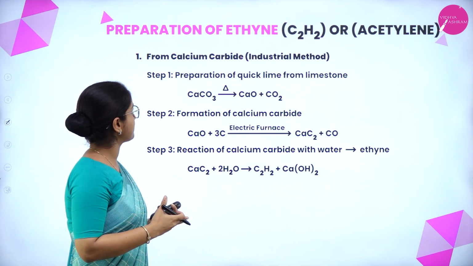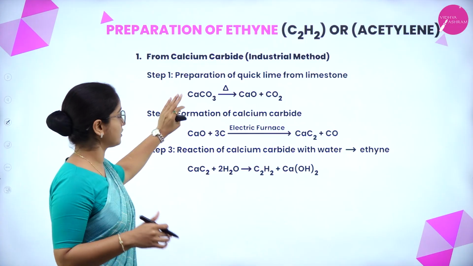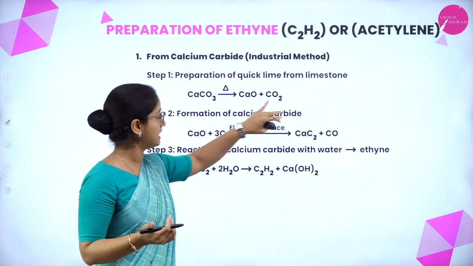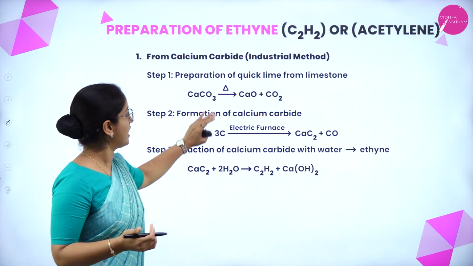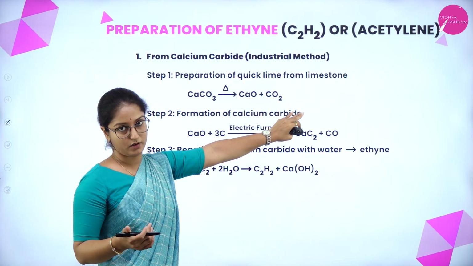The first method is from calcium carbide. This is basically an industrial method. The first step involves the preparation of quicklime from limestone. The formula is CaCO3, calcium carbonate, which on decomposing gives calcium oxide plus carbon dioxide.